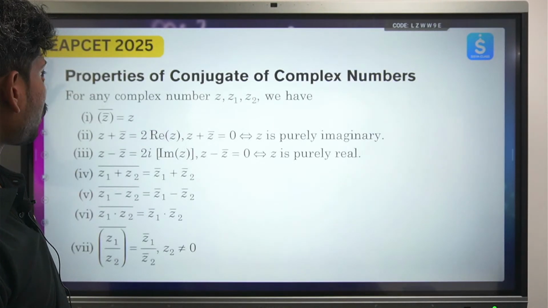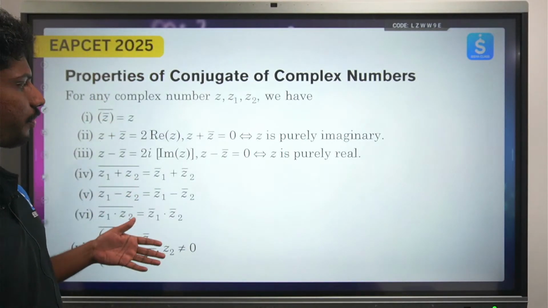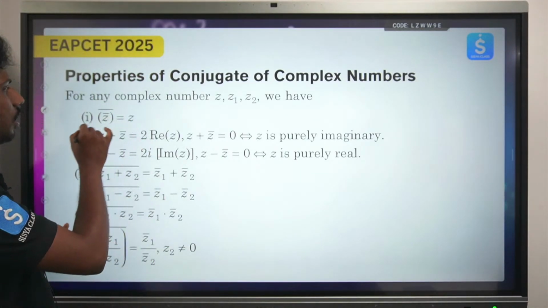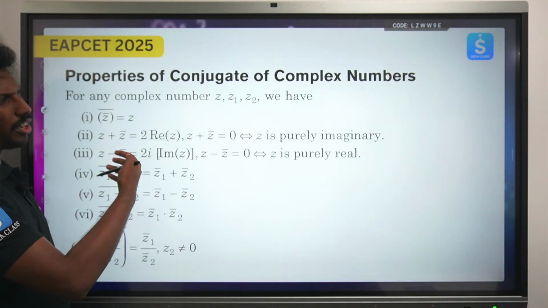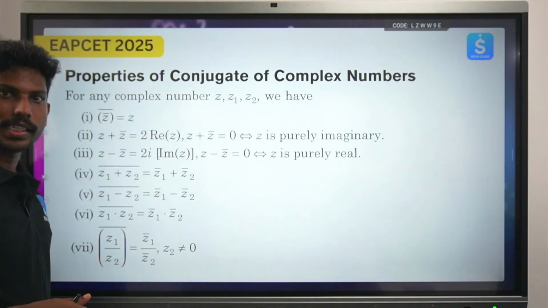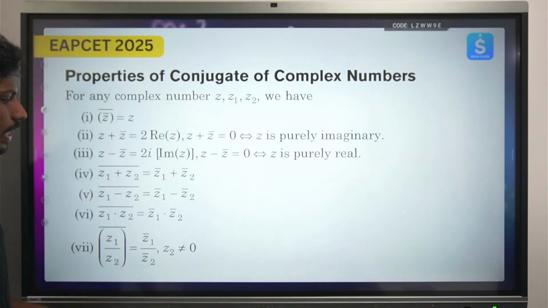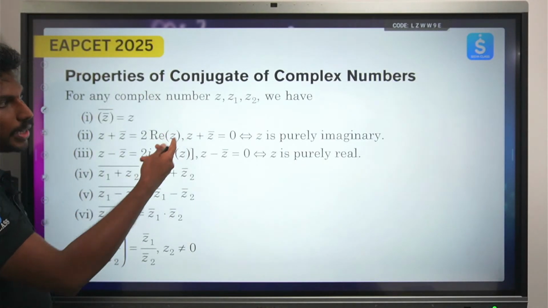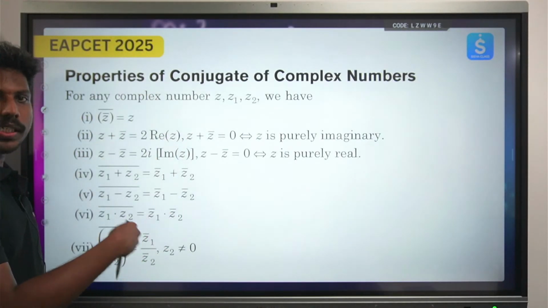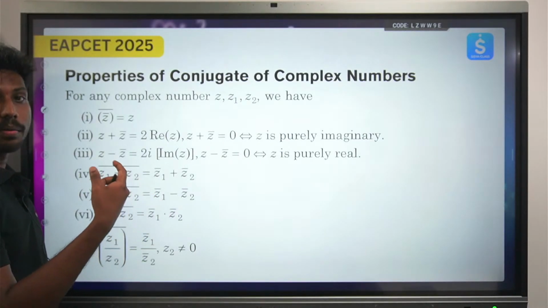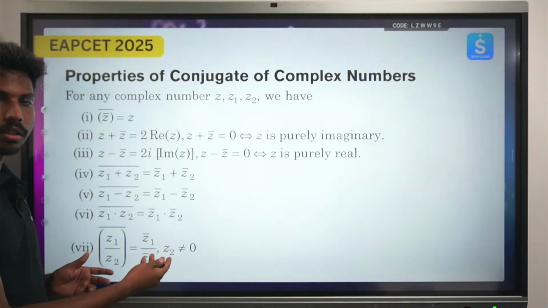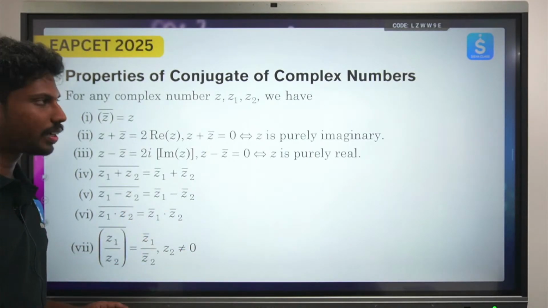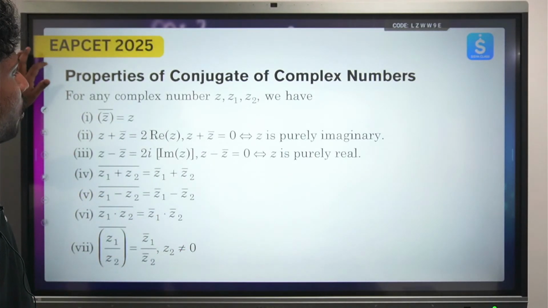Next, here are a few things that you need to learn. You must definitely know these properties. Just for your reference, you may already know them, and they are listed in your textbook. Otherwise, please take a screenshot of these so that you have an idea. You can use them rigorously, especially when dealing with problems analytically, but for the sake of the EAPCET exam this is good enough. These are the properties of conjugates.